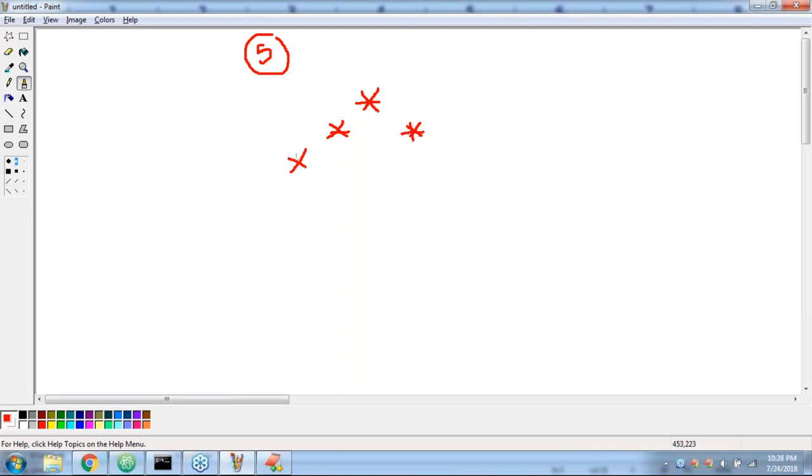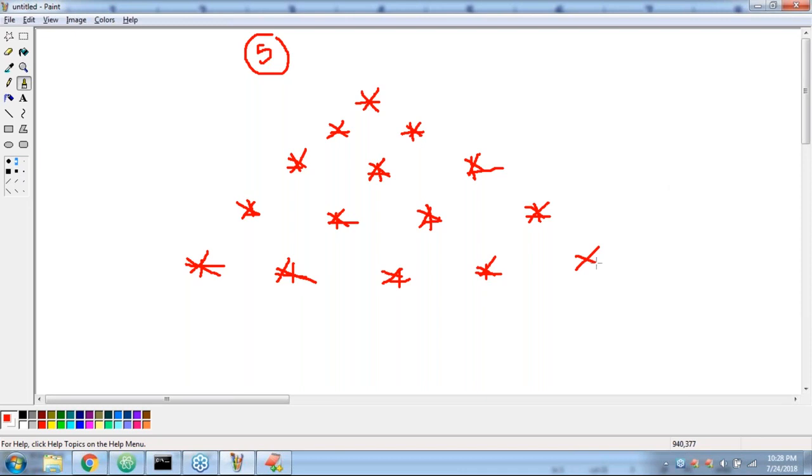Observe very carefully. Something like an equilateral triangle.